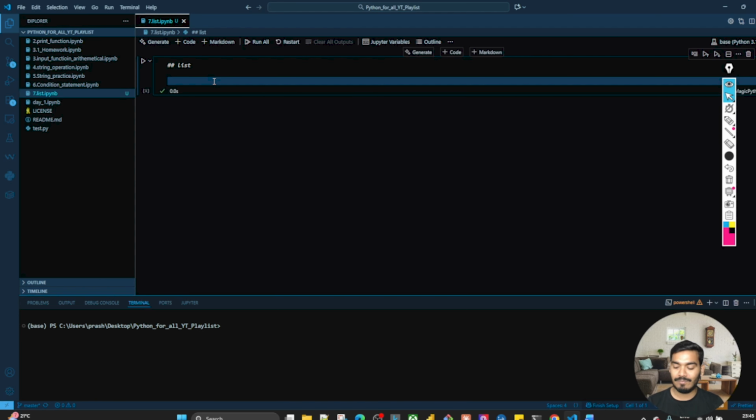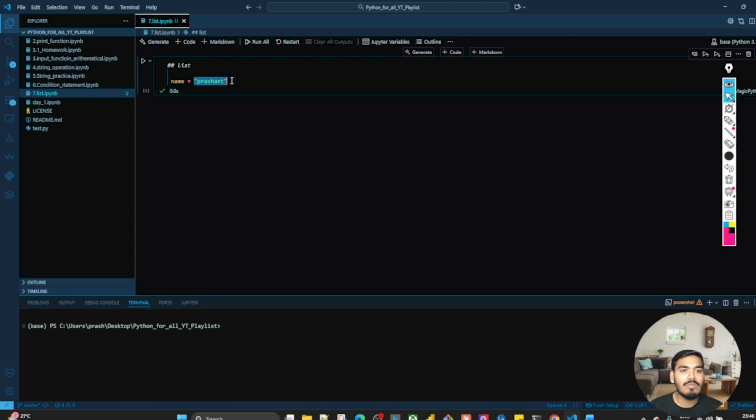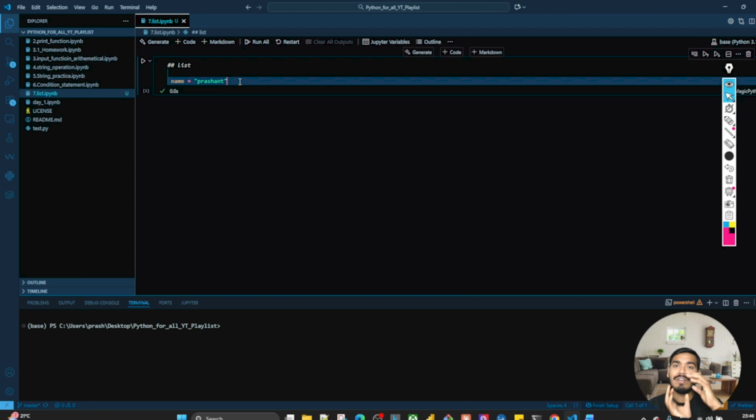For example, if I write name equal to Prashant, under this variable we can write only one name, right? But let's say I want to add more names. I have multiple names, so I can create one list of names that can contain all the names.